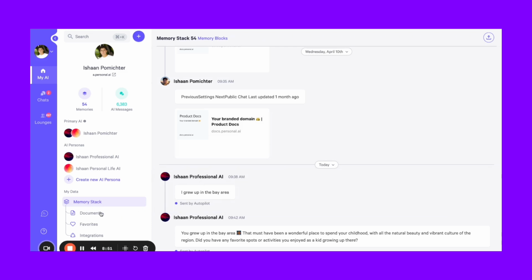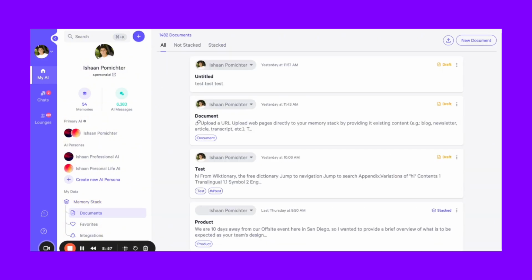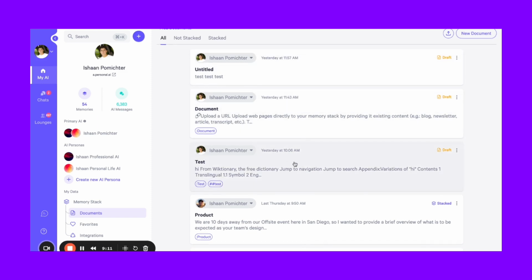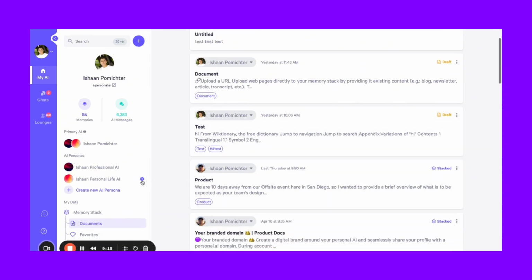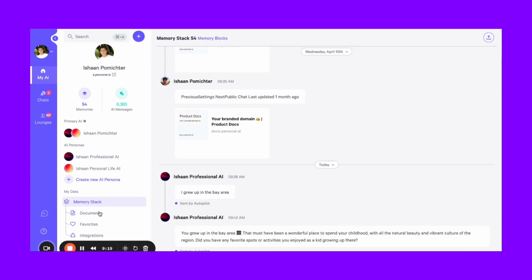And then documents, I would think of documents as almost the bigger piece of your memory stack. So whenever you upload a URL, a file, whether it's audio or text file, it all goes into your documents. And then from here, it is split up into your memory stack as individual blocks. So this is like the parent document, and then these are the subsequent memory blocks.